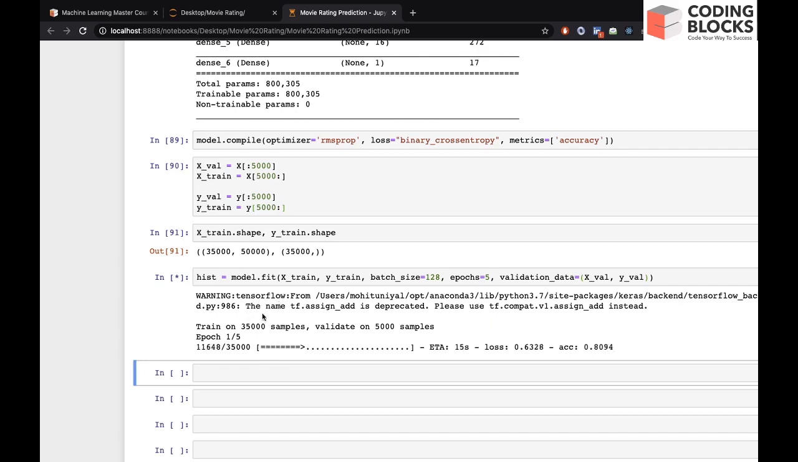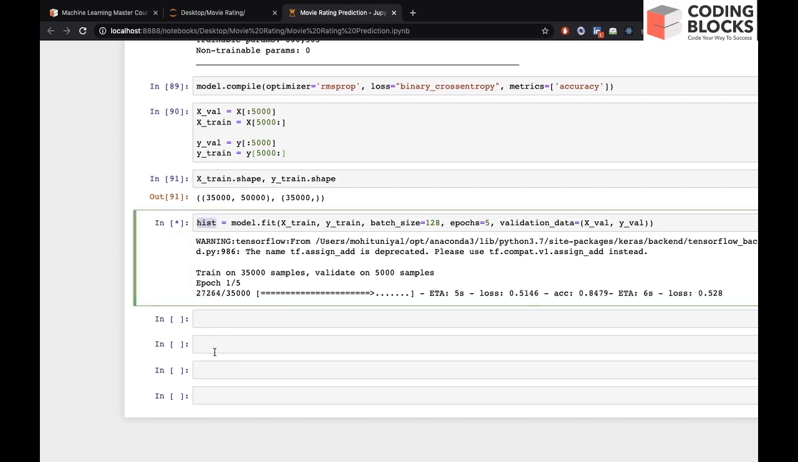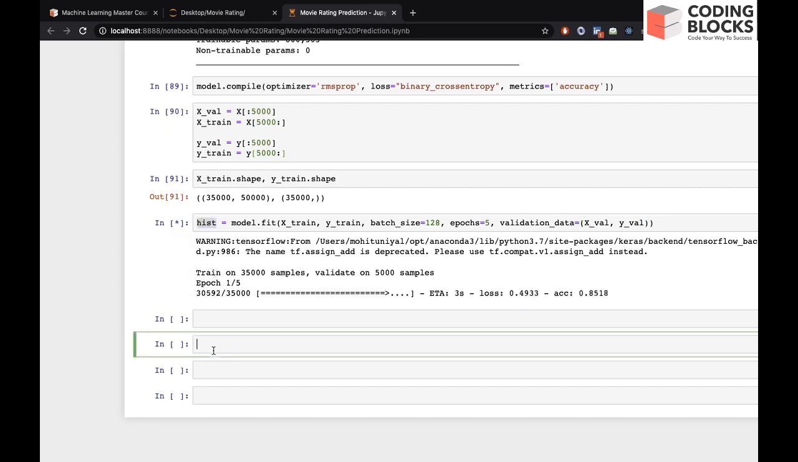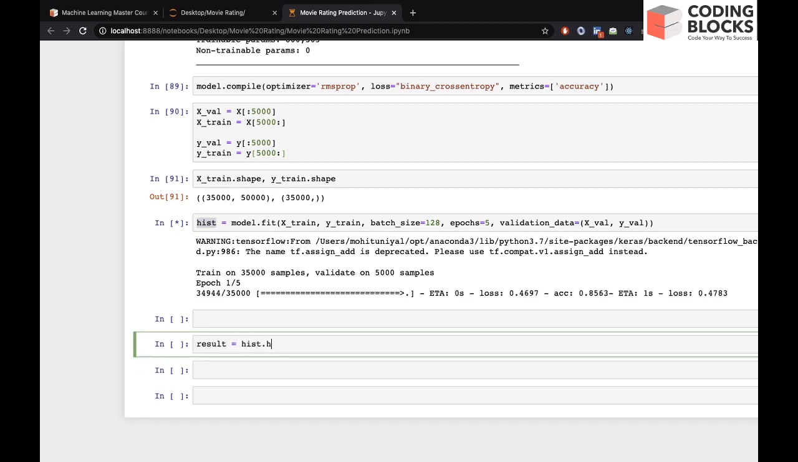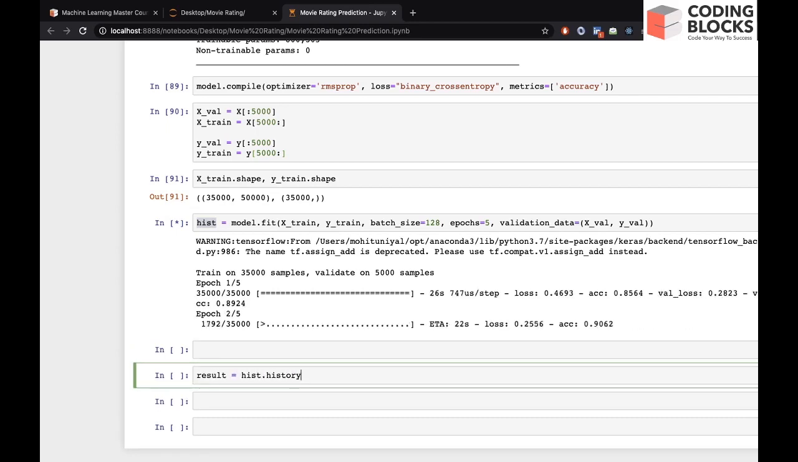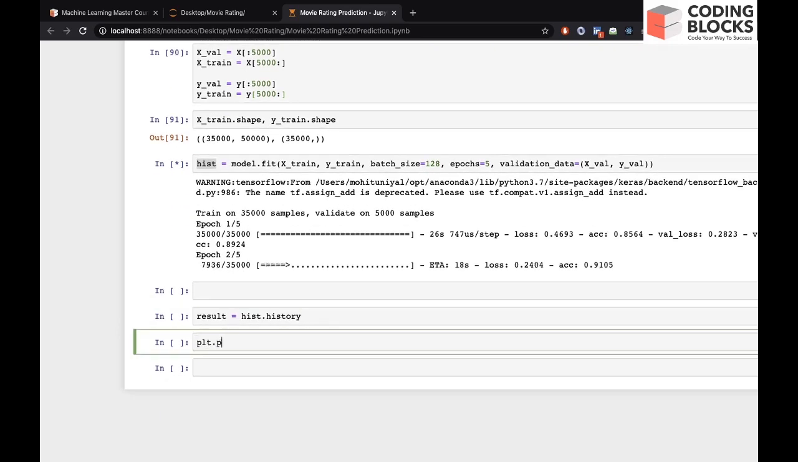So you can see the model is training now. Meanwhile, we can write the code for data visualization, the visualization of the results. It will give some history object, so we can say result equal to hist dot history, it has a key called history. And then we can plot some result. So we can say plt dot plot